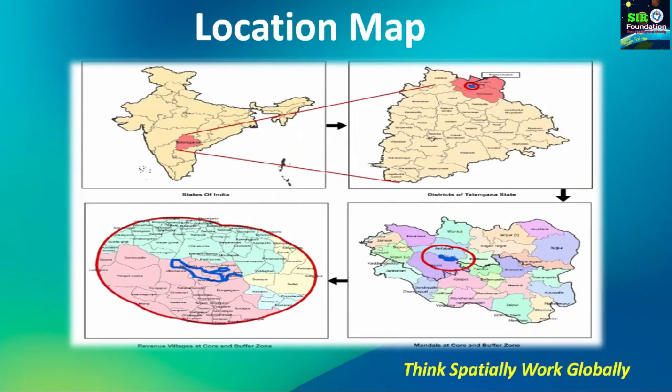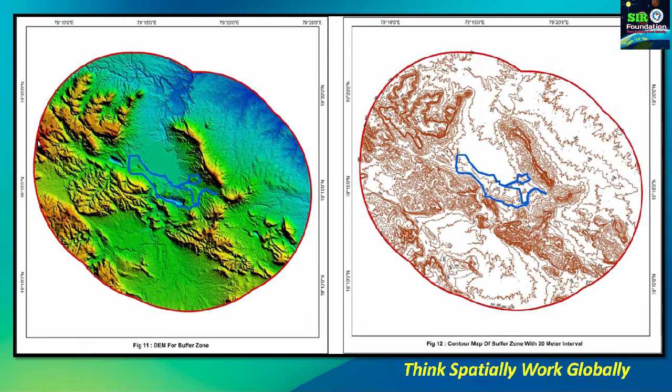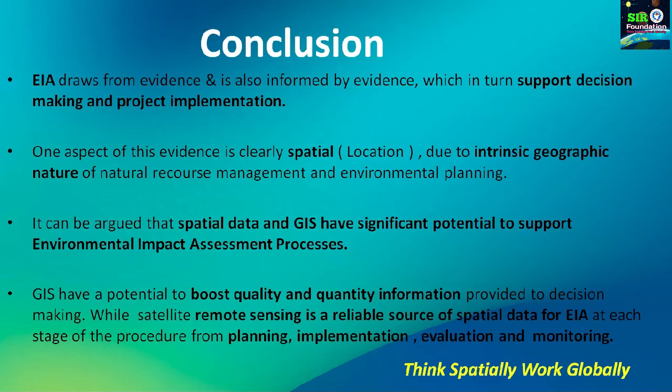Here are some locational maps of the case study I have chosen for discussion. GIS helps us to have some aerial surveys and aerial photography of that particular site for a better decision system and project implementation, project management. Here you can see the GIS software output of that particular locality, so that we can monitor different environmental parameters and aspects more properly by using such simulation models with the software. So finally, let's come to the conclusion.